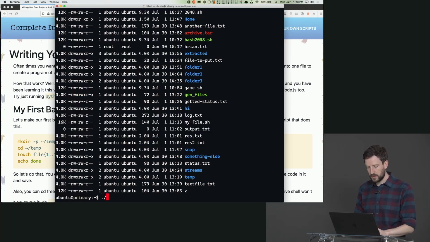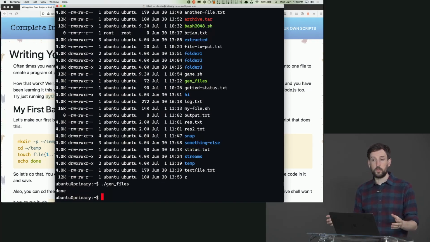Now what I can say is ./gen files, and it still works, which is pretty cool, because now it's an executable file that, thanks to that shebang, knows how to run that file. So notice that I'm not using source, I'm not using dot, I'm not using bash. I'm just saying run this file, and it figures out how to do that from the shebang.